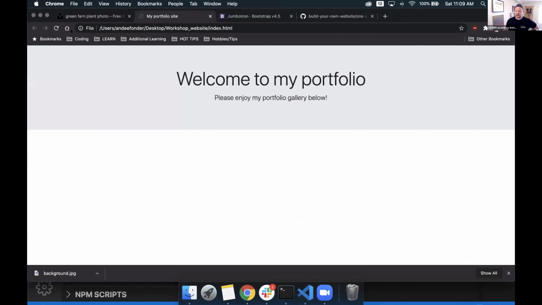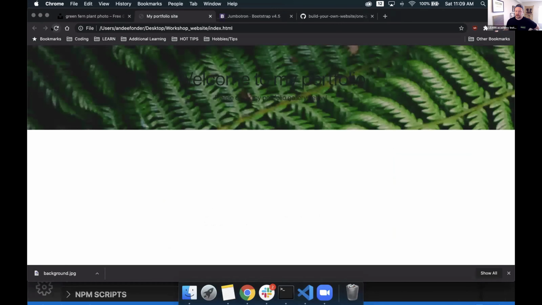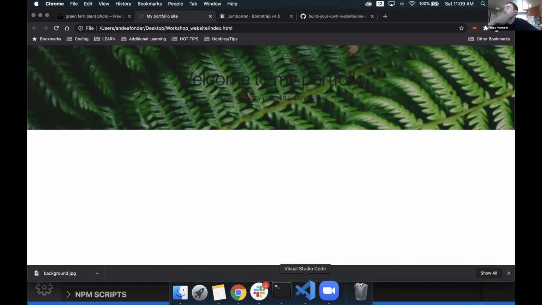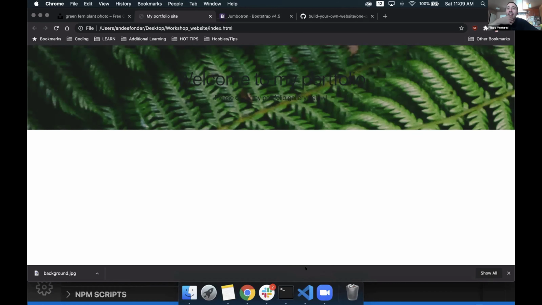Go back to our portfolio site. We'll hit refresh. And cool, we've got pretty close to what we want. The image is gigantic, not exactly. So we need to do a few more things to our styling in order to make it a little bit better. Andy, sorry, my webpage doesn't have the background and it's not centered.